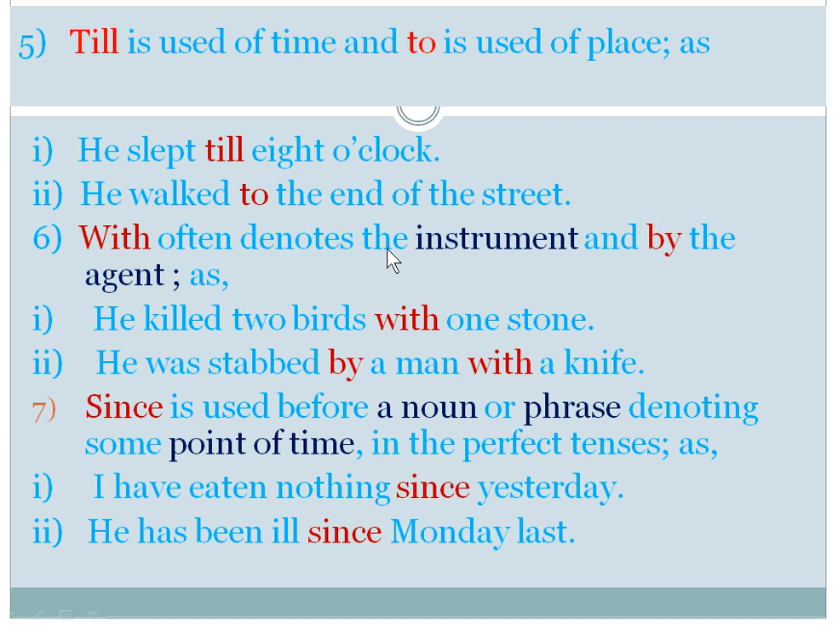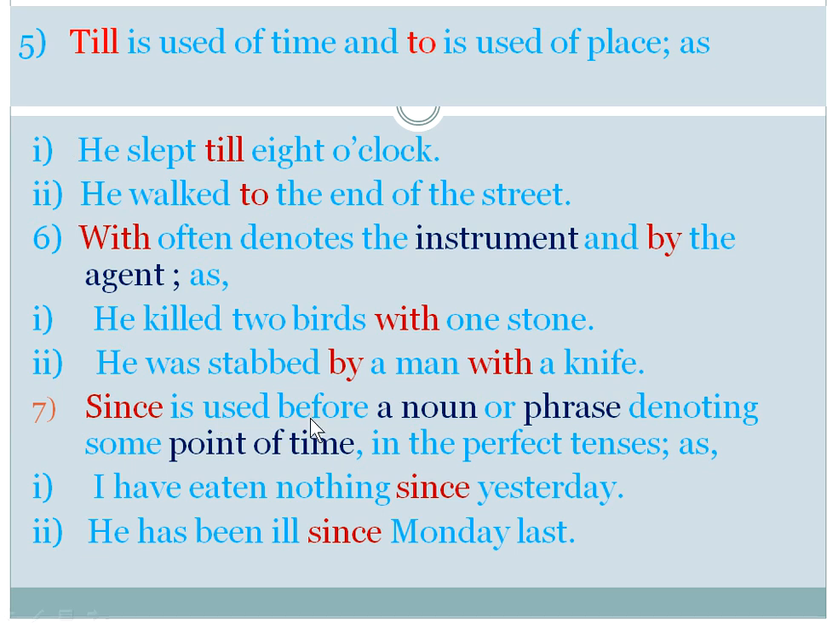With often denotes the instrument and by the agent. He killed two birds with one stone. We use the preposition with here because one stone is an instrument. He was stabbed by a man with a knife. Here we use the prepositions by and with. Before a man we use by because it is an agent, not an instrument. A knife is an instrument, so we use the preposition with.